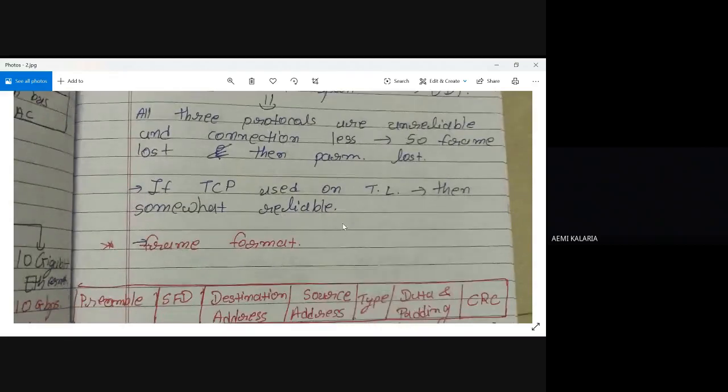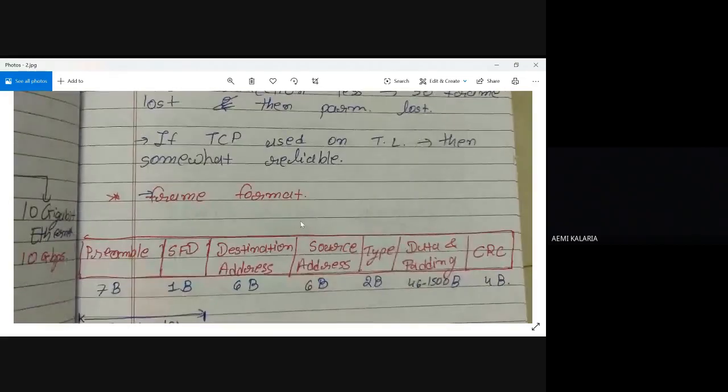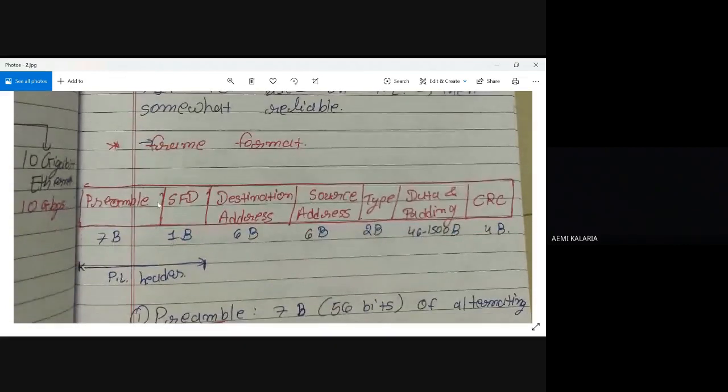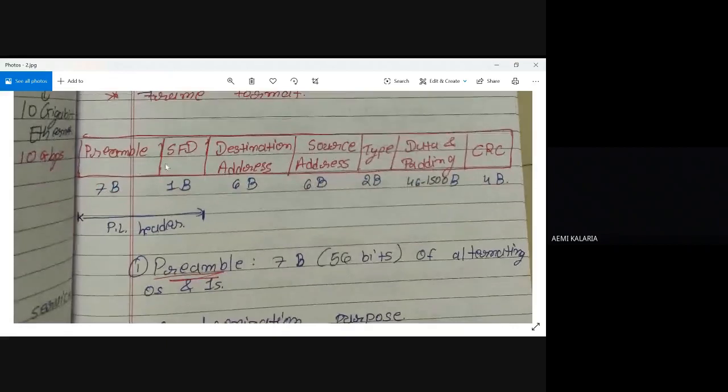Now I'll discuss what the frame format of Ethernet is. Roughly I discussed that it is approximately 148 bits. One by one I'll discuss what is exactly there in that frame format. So first is preamble, SFD, destination address, source address, type, data and padding, as well as CRC. One by one I'll discuss, and here I mentioned the capacity. The first one, preamble, is 7 bytes, SFD is 1 byte.